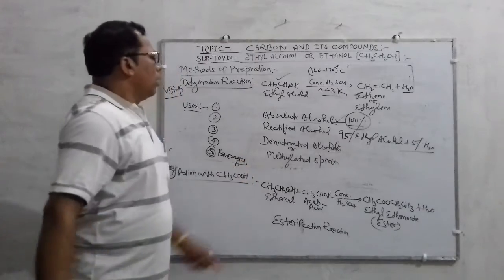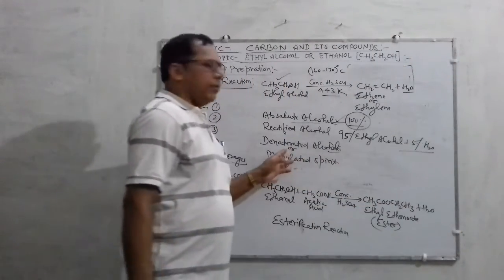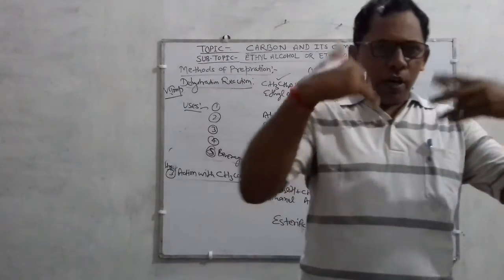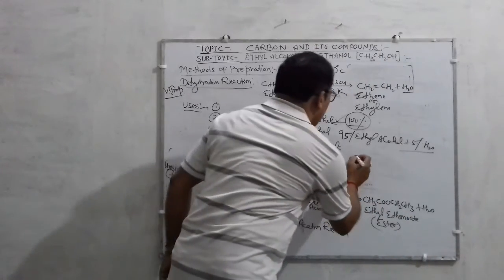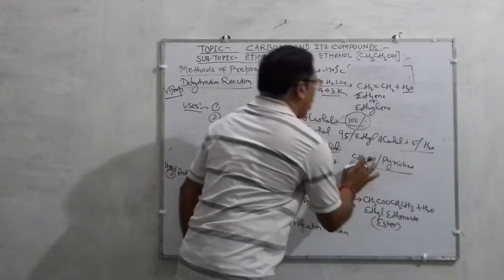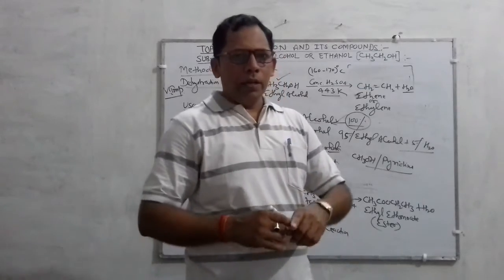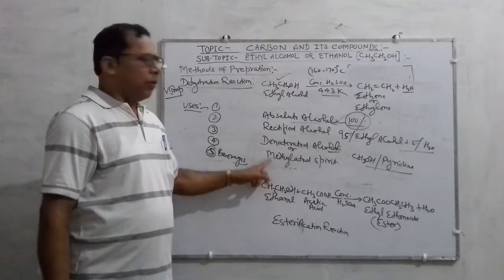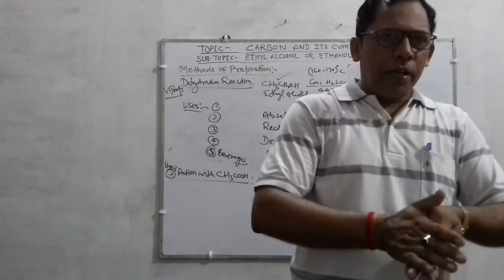The ethyl alcohol or ethanol which is made unfit for drinking by adding some chemical substances like methyl alcohol or pyridine, which are poisonous, is known as denatured alcohol or methylated spirit.